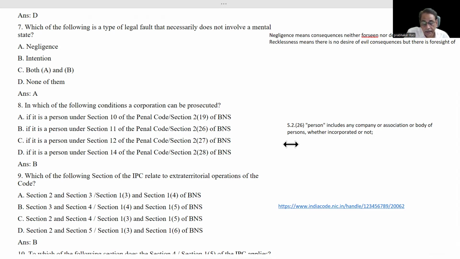Then the view changed: yes, corporations can commit offenses, but if a corporation is found guilty of any offense, it cannot be imprisoned or sentenced to jail, but a fine can be imposed on it.